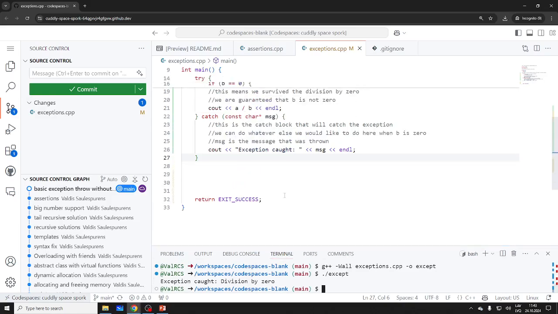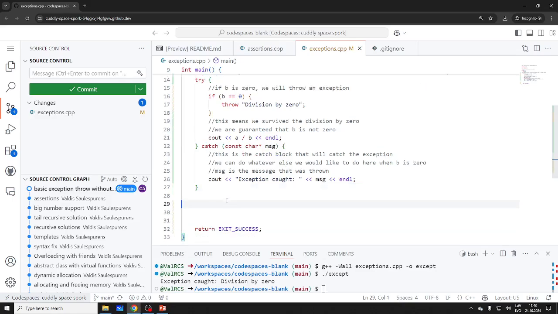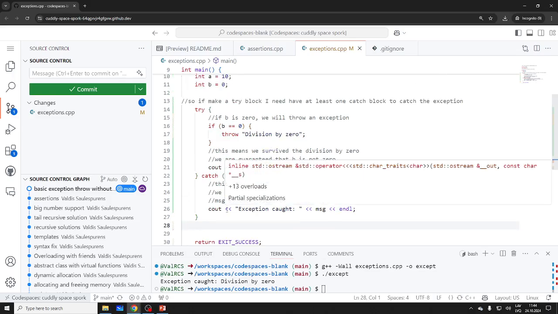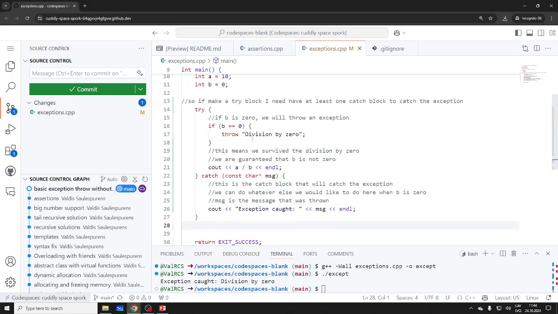Let's look at this code again. So there's no error. We caught it just in time. But of course, what I don't like about this C++ approach is that it's not automatic. It'd be nice if this was automatic.